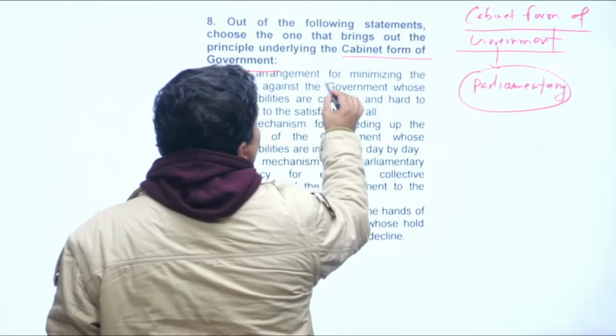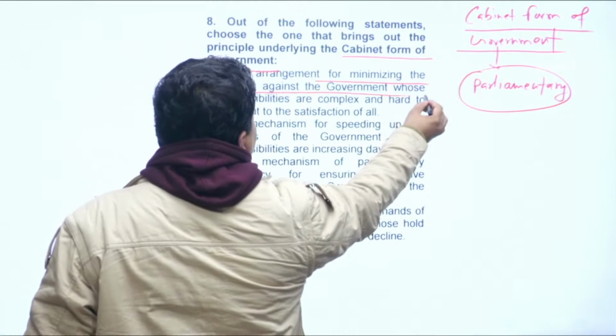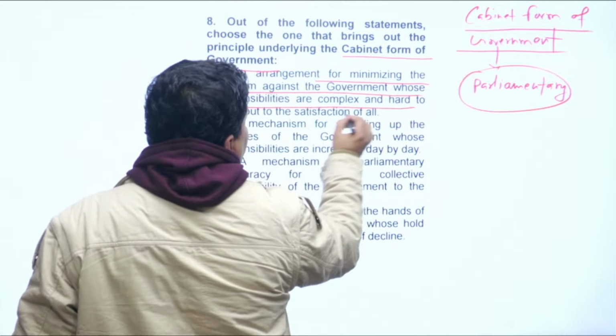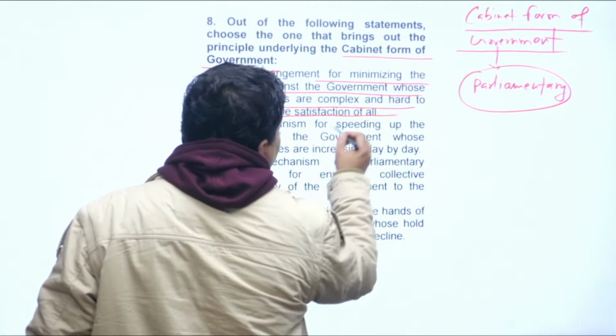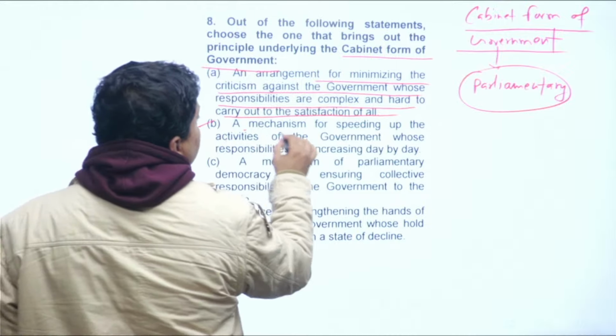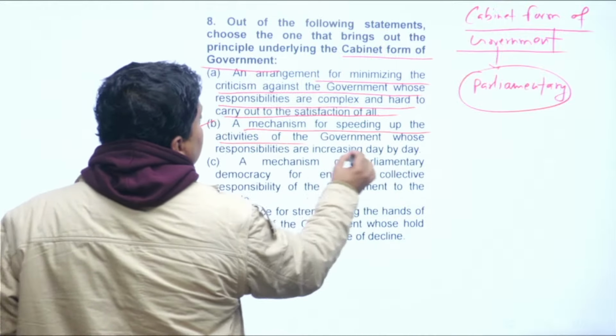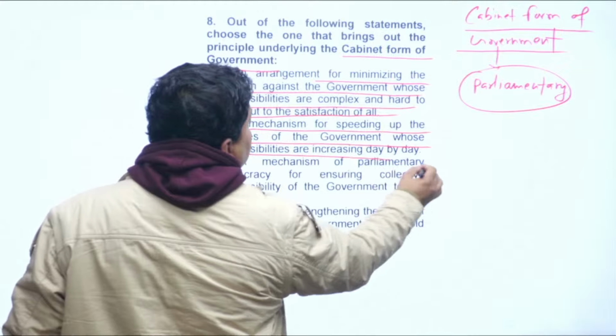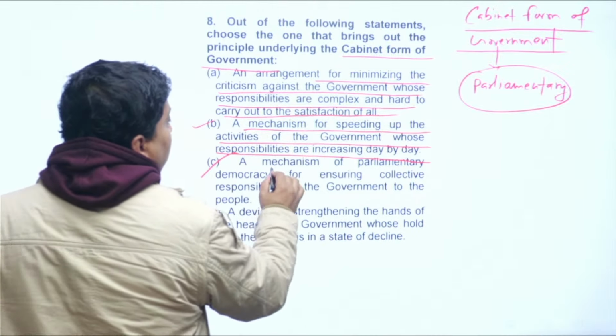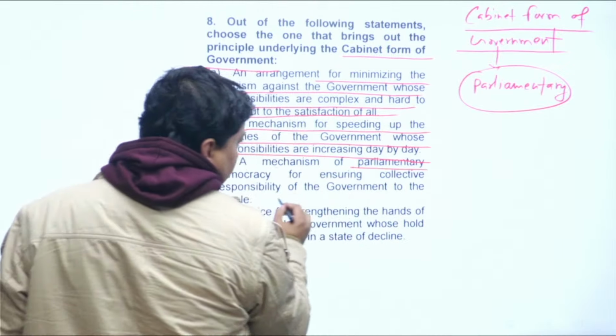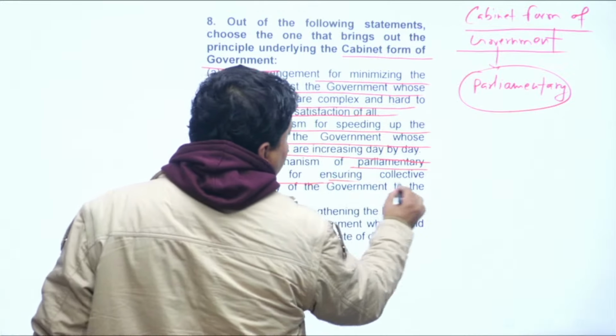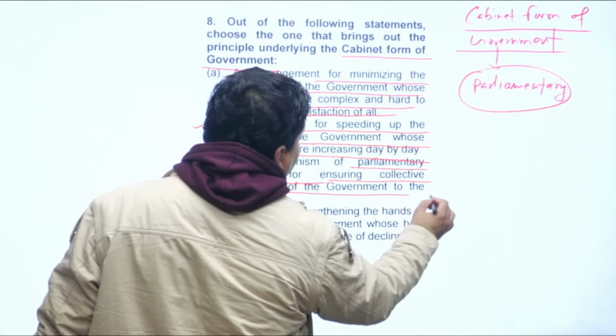An arrangement for minimizing the criticism against the government whose responsibilities are complex and hard to carry out. No. A mechanism for speeding up the activities of the government whose responsibilities increase day by day. No. A mechanism of parliamentary democracy for ensuring collective responsibility of the government to the people.